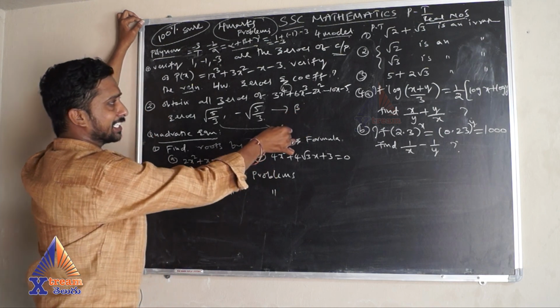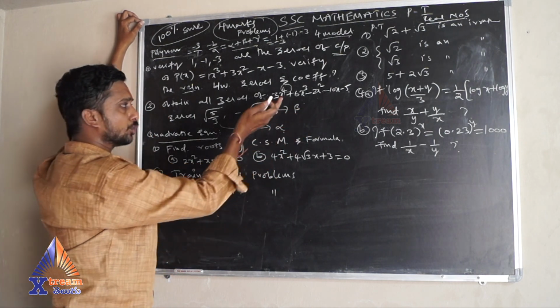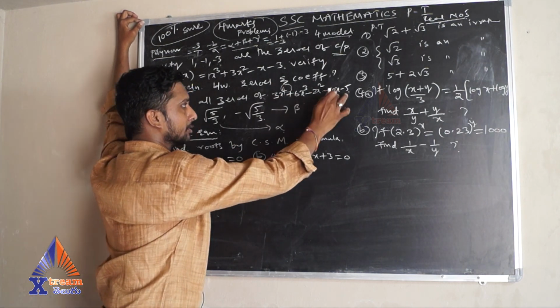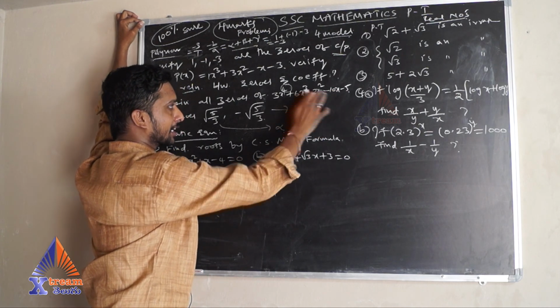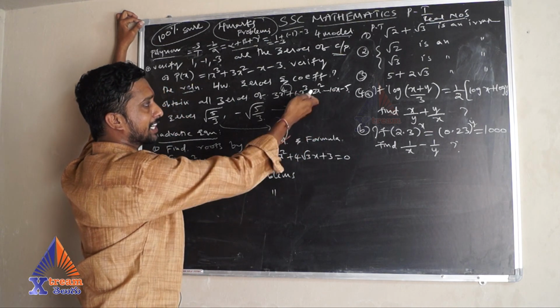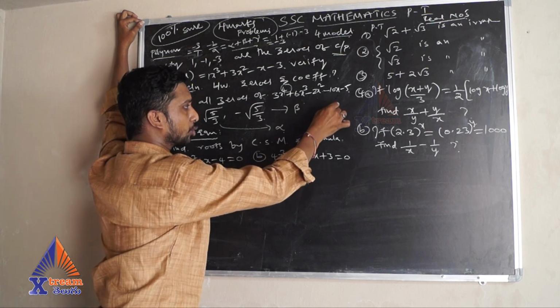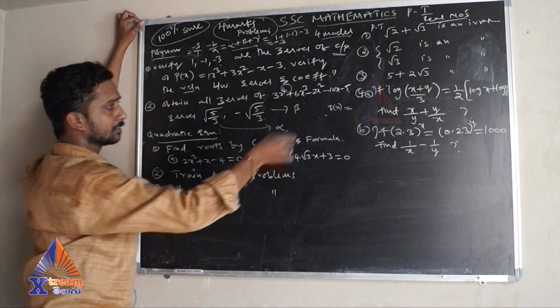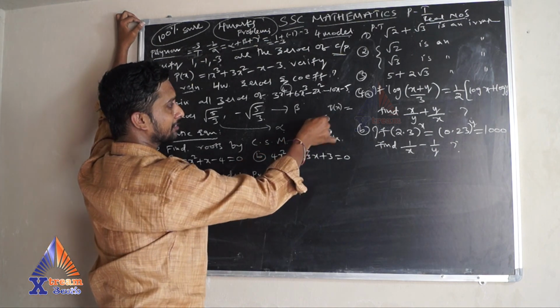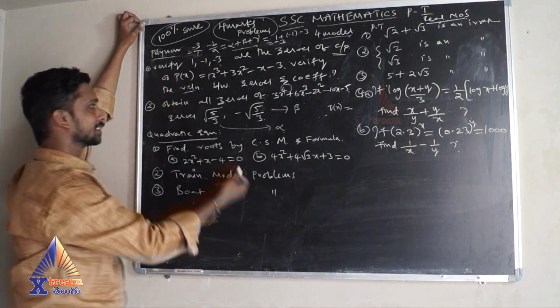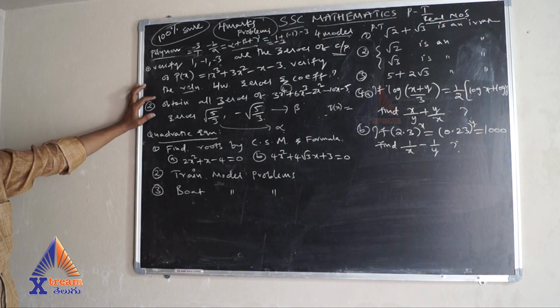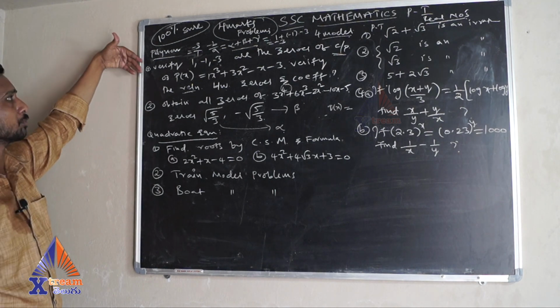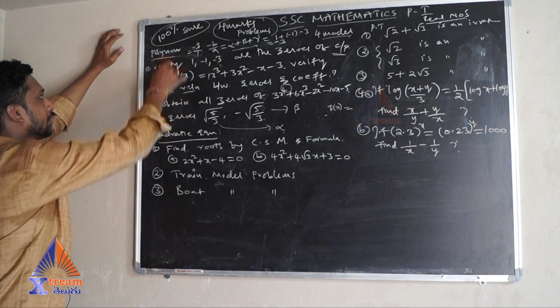Find the quadratic equation, then later you divide the given biquadratic equation with this quadratic equation. You will be getting one quotient in quadratic form, then you split the factors and equate to 0 and get the other 2 factors. That is the procedure to find this one. Next, these are the 4 marks expected problems from the polynomials.